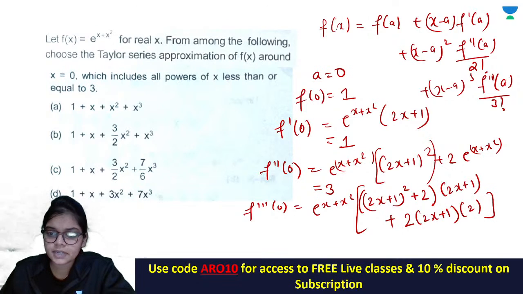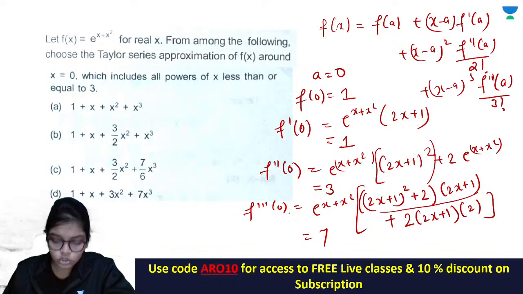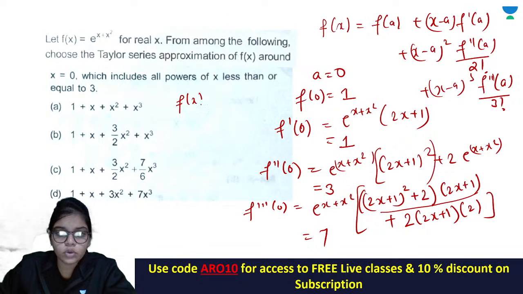Okay, again put x equals 0, so this is 4 and this is 3. This is becoming 1, and 2 plus 1 is 3, and this is 4, so this is 7.